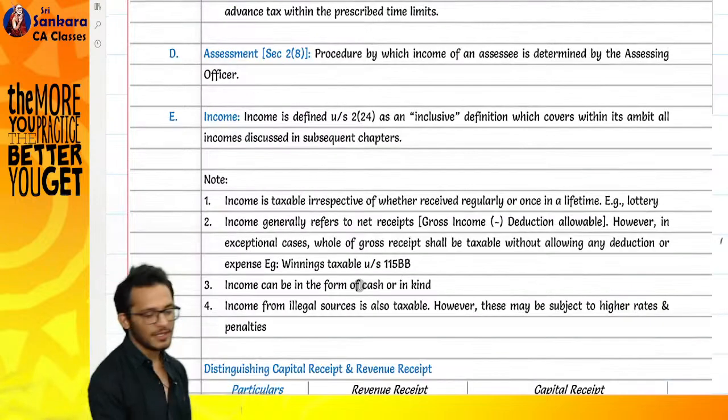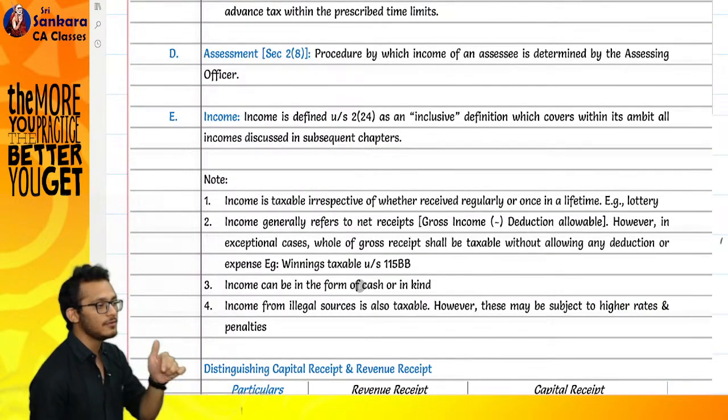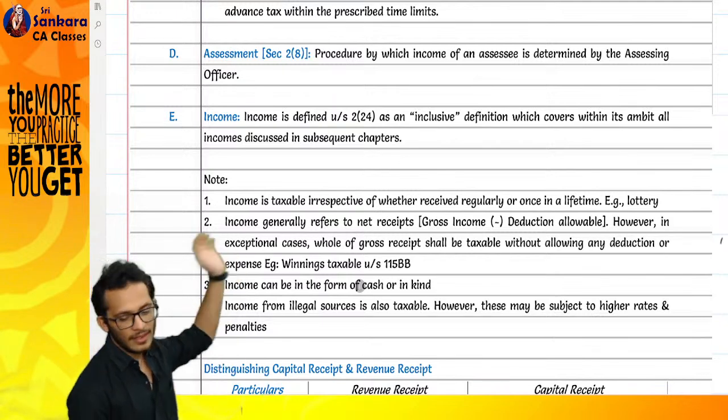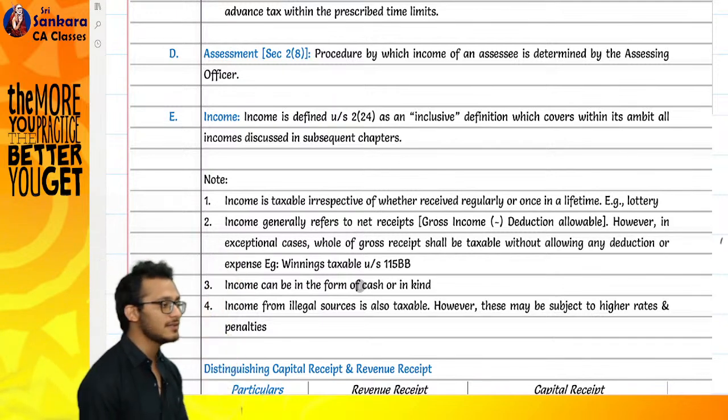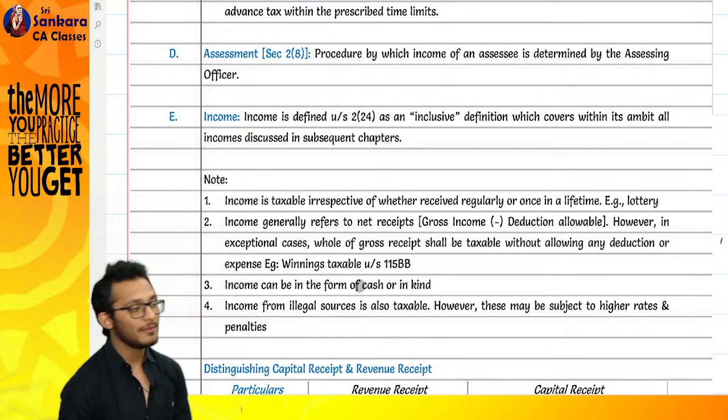Read the definition at home, you will understand it better. Assessment is what? See, if you are an assessee, assessing officer will do on you what? Assessment. So it reads assessment. Assessment means the procedure by which an assessee is determined. What do you mean by assessing officer?